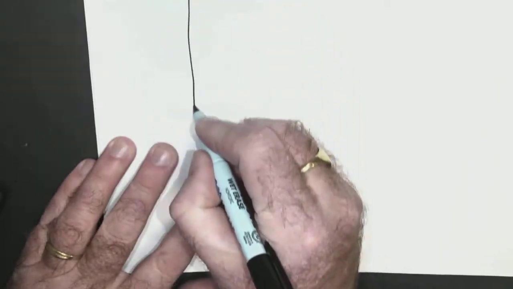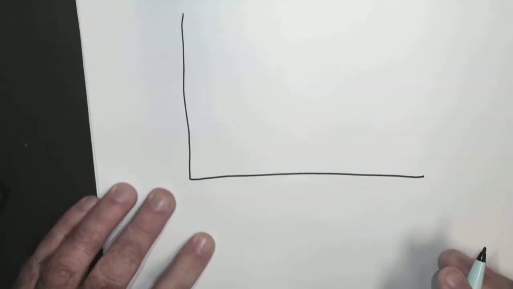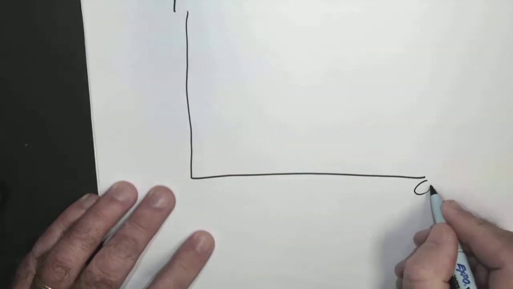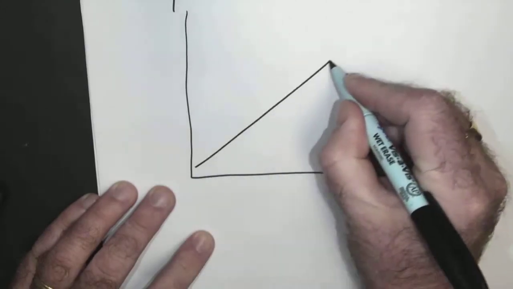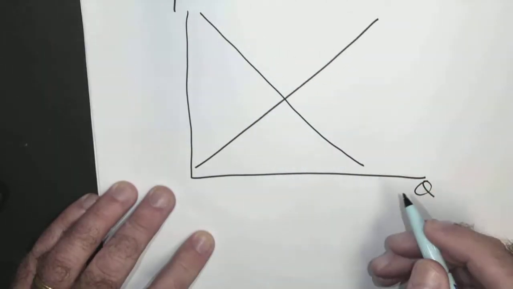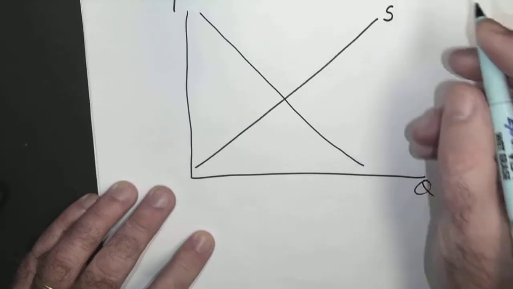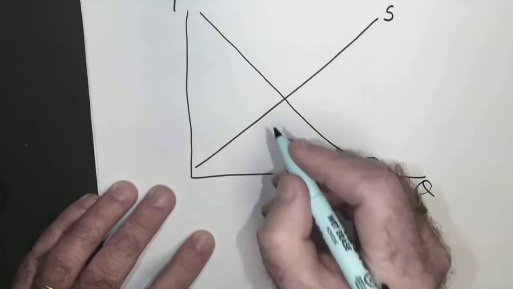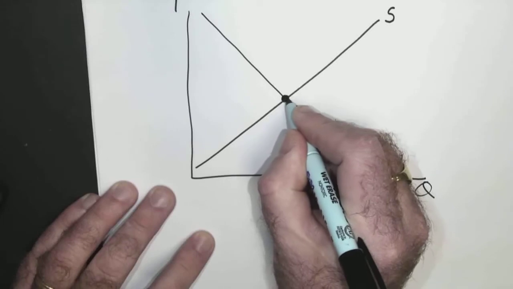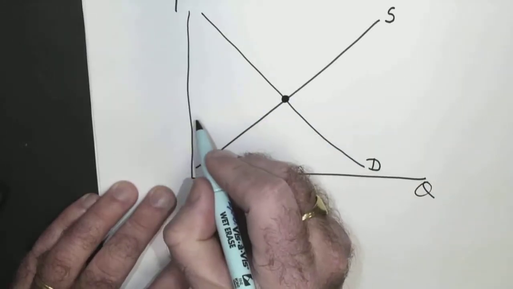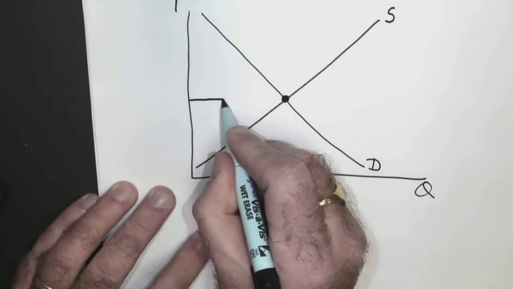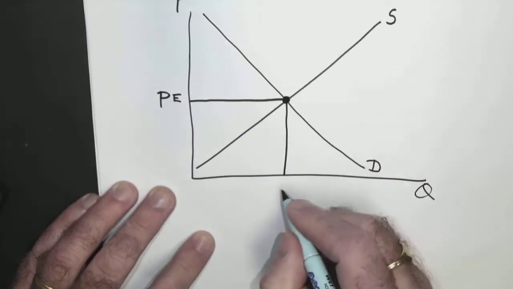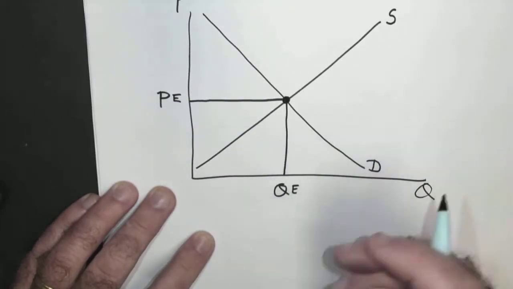So make sure you always start off with the letter L. All right? This is your y-x-axis, so price is going to go on the y, and quantity is going to go on the x. Then what you're going to do next is you're going to draw the letter X. Pretty simple, right? You're going to label the portion that's going up towards the sky as your supply curve, and the portion that's going down is your demand curve. You're going to put a dot in the middle, and remember that's called equilibrium, right? And then I'm going to call this PE and quantity E. So this is where we are before there's a shortage of agave.